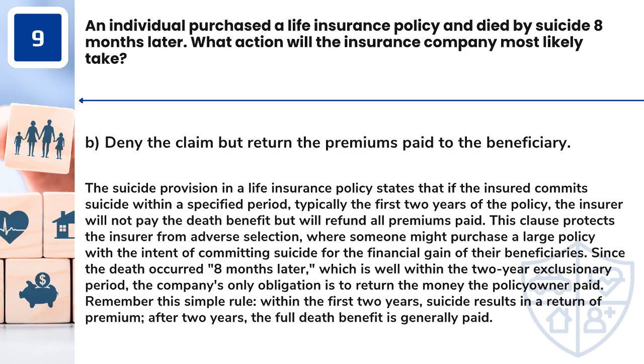Since the death occurred 8 months later, which is well within the 2-year exclusionary period, the company's only obligation is to return the money the policy owner paid. Remember this simple rule: within the first 2 years, suicide results in a return of premium. After 2 years, the full death benefit is generally paid.